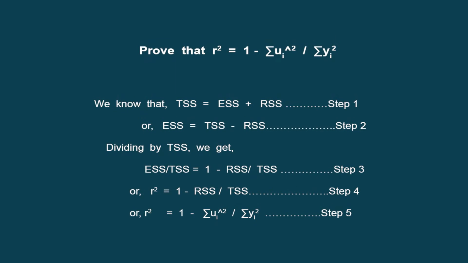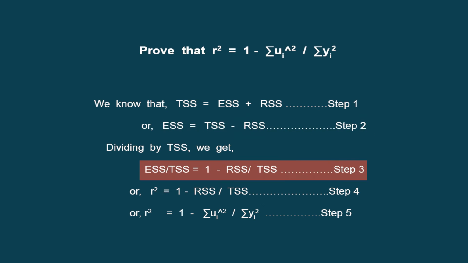This boils down to showing the different expressions of R square. Just as we have shown different expressions of explained sum of squares, that is ESS, in the same way we can show in this slide different expressions of R square. So as we can understand, total sum of squares is basically the summation of ESS plus RSS. Already this is step 1. On the basis of that, we can figure out the fraction of explained sum of squares.